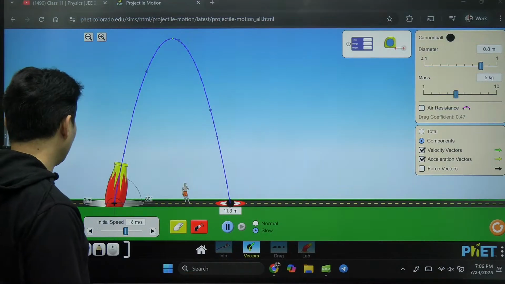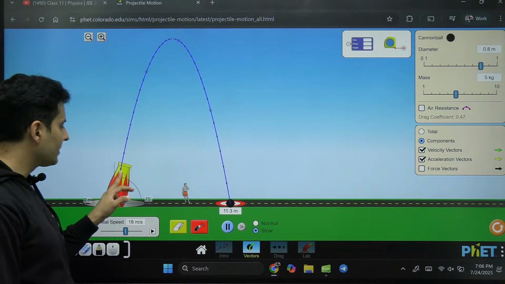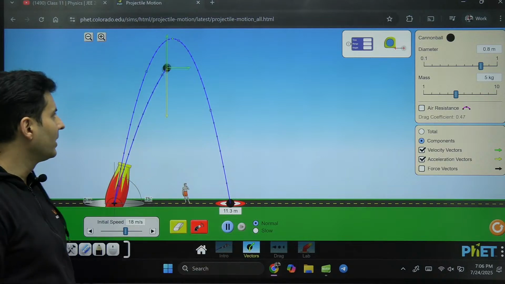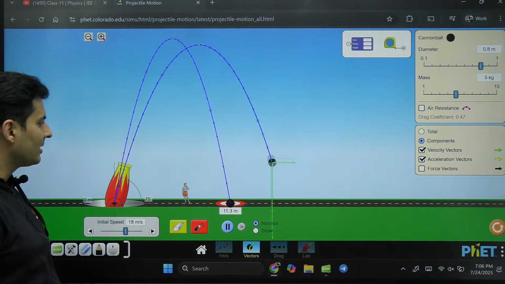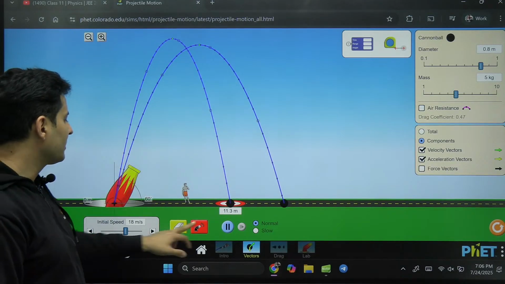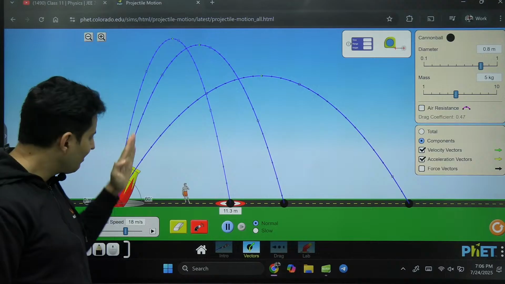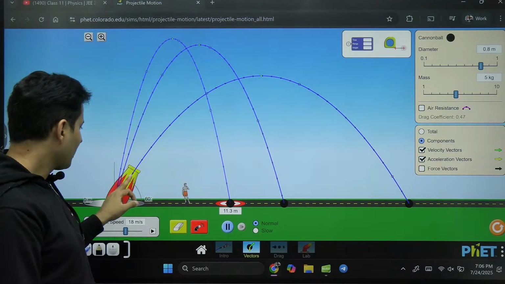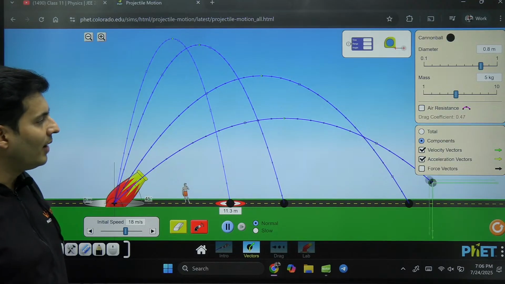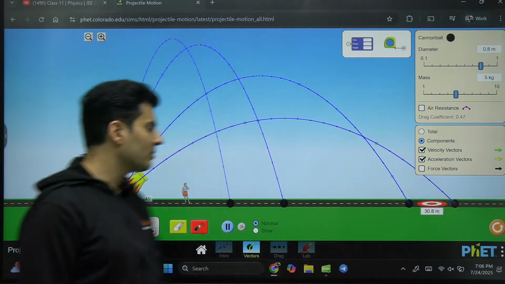Let me show you the quick demo of this. Let's say I'm throwing it at 80 degrees. I change the angle and I see what happens. It's going and falling somewhere else. Wow, interesting. The range has increased, the height has reduced. I reduce the angle further to 60 degrees. See what happens. It's going even far, but obviously lower angle means height will be less. What if I make it 45 degrees? Wow, so far it has gone. It has gone so far, almost beyond this point.